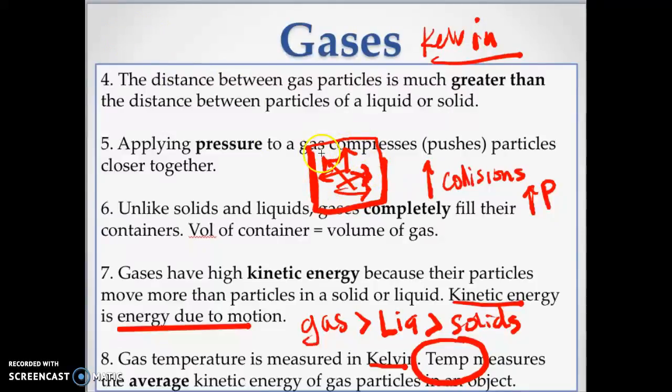So the faster the molecules move, the higher the temperature. The less the molecules move, the lower the temperature. So temperature is a measurement of how fast the particles are moving in a container, and it's the average of the kinetic energies. Okay, so you should know that.